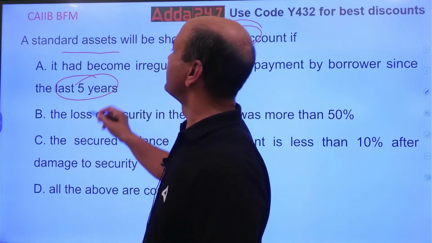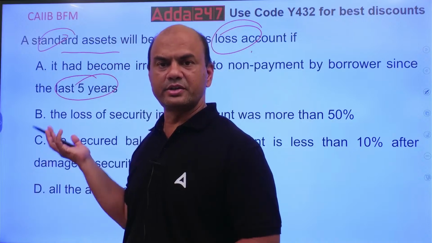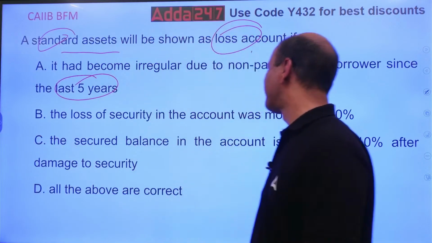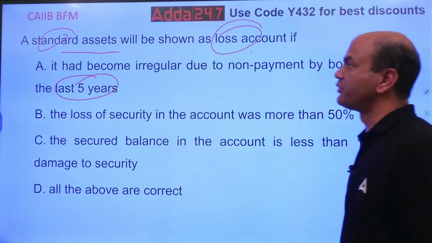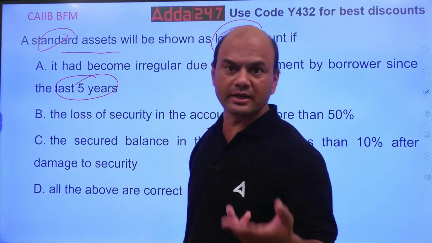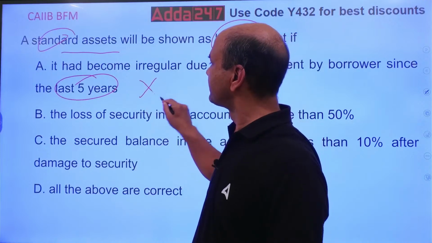If this is last 5 years, it won't be a standard asset. Standard asset means what? It should be a regular asset. Understanding the point? If you are saying it's a standard asset, and for the last 5 years it's not paid, how can it be a standard asset? So that's why this is incorrect.